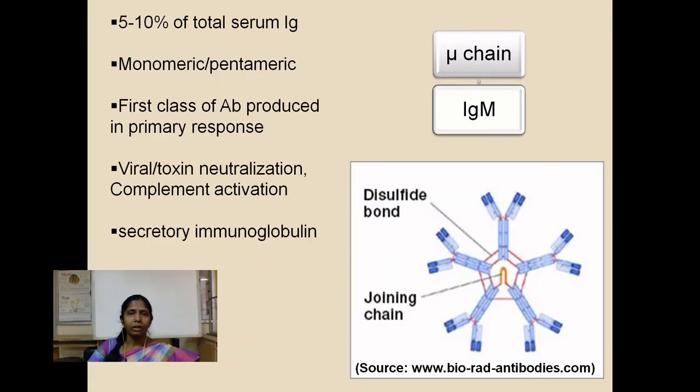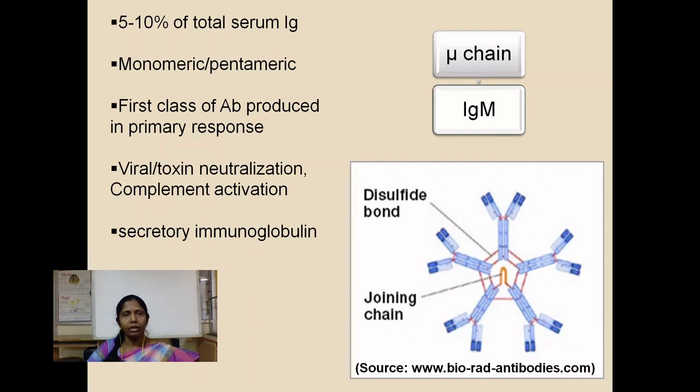The next important class of antibodies is IgM, which is comprised of the mu heavy chain. This comprises about 5 to 10% of total serum immunoglobulins. Membrane bound IgM, which is found in mature naive B cells, is monomeric in nature, whereas secretory IgM produced by the plasma B cells is pentameric in nature.